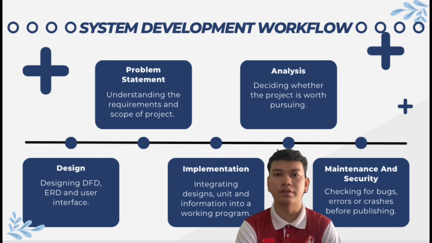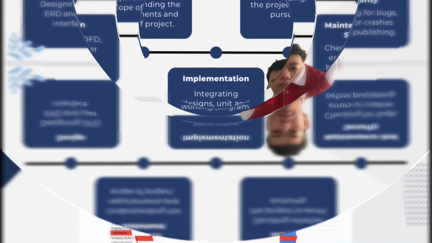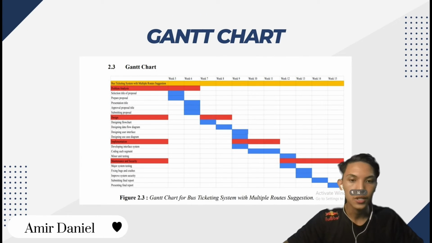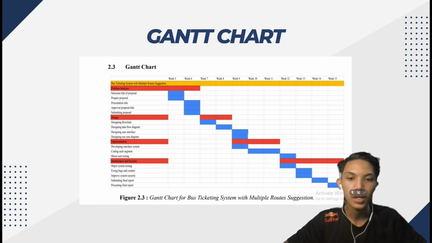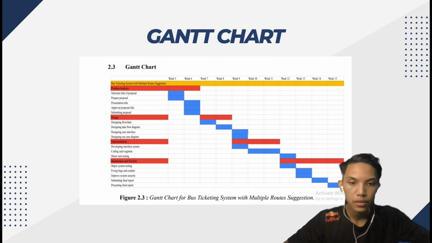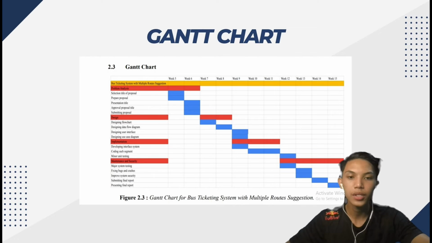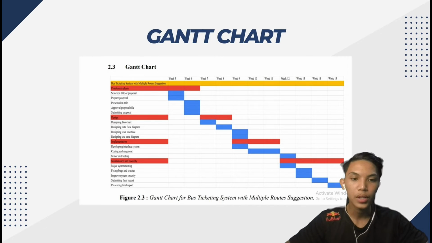Next, this is our Gantt chart. Next part is the Gantt chart of our project. As you can see, it consists of 4 different stages or phases, which are the problem analysis, design, implementation, and maintenance and security. The project started on week 5, and we have to submit the whole project within week 15.